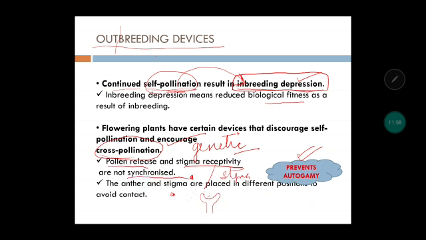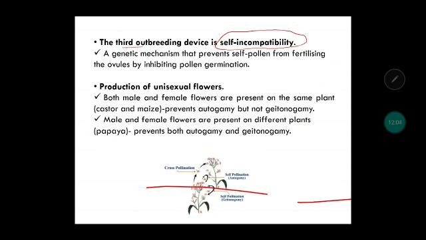Anther and stigma, their positions are far away or at a different place to avoid contact. Now let us look at this third outbreeding device, that is self-incompatibility. So what does it mean? The self means the self pollen, it is incompatible. Incompatible means it is not able to fertilize the ovules of the female flower. Genetically, some differences are there in the plant that will prevent the pollen of the same flower from fertilizing the ovule of the same flower.